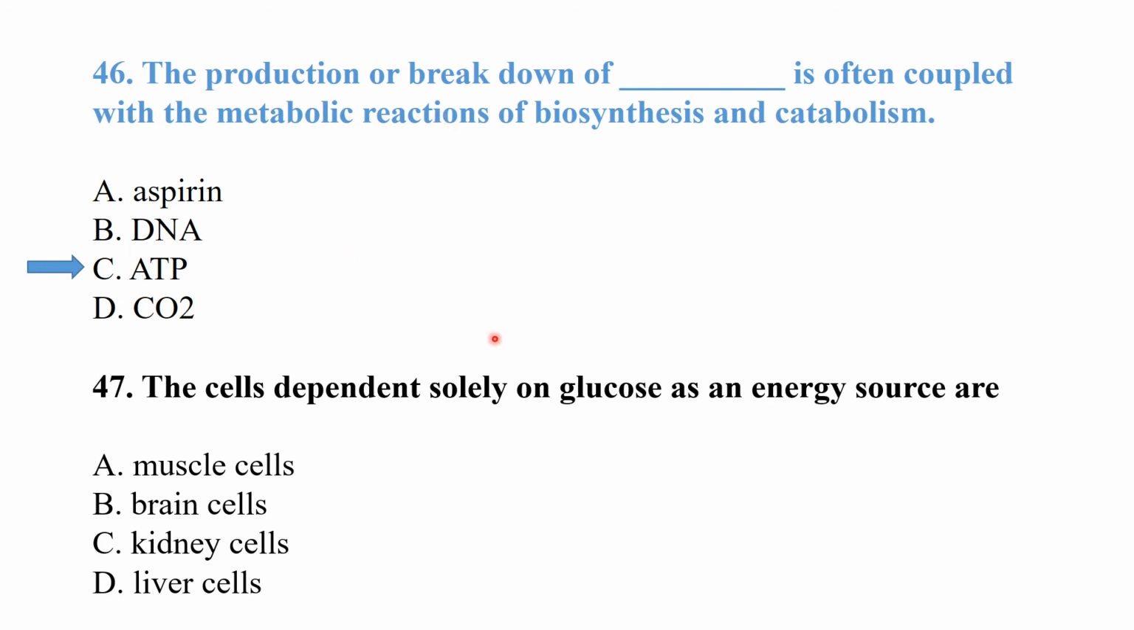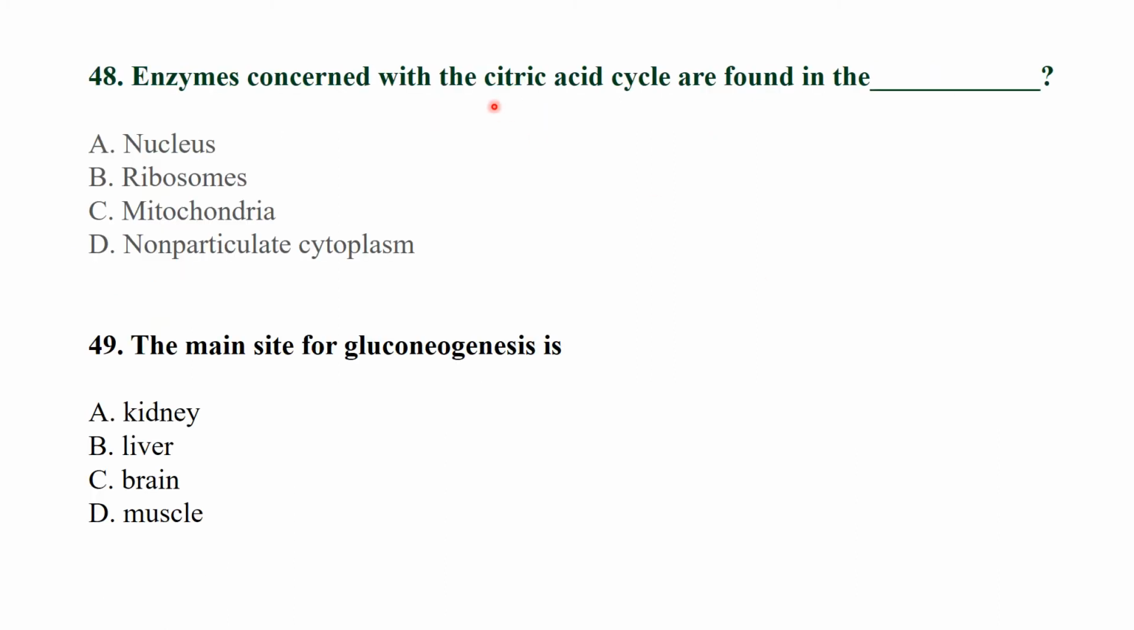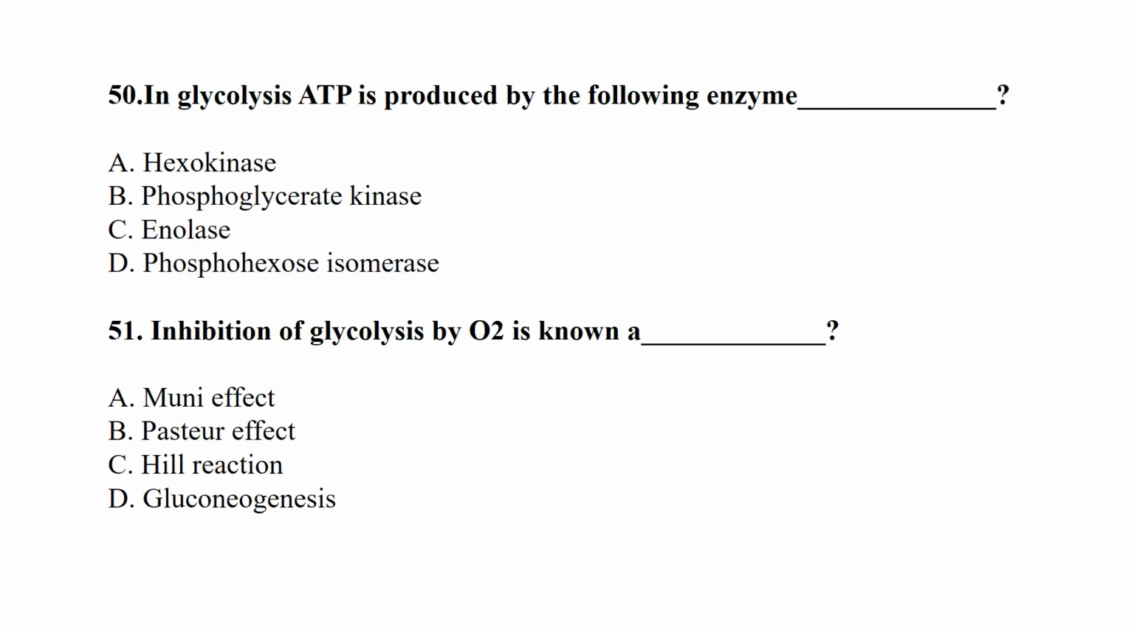The cells dependent solely on glucose as energy source are the brain cells. Enzymes concerned with the citric acid cycle are found in the mitochondria. The main site of gluconeogenesis is the liver. In glycolysis, ATP is produced by the following enzyme: phosphoglycerate kinase. Inhibition of glycolysis by oxygen is known as the Pasteur effect.